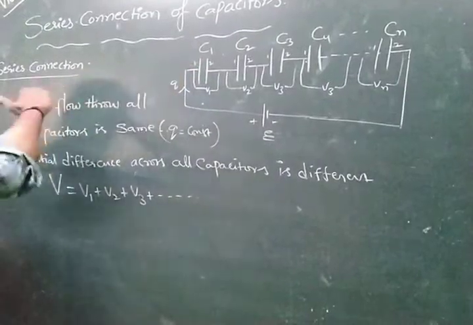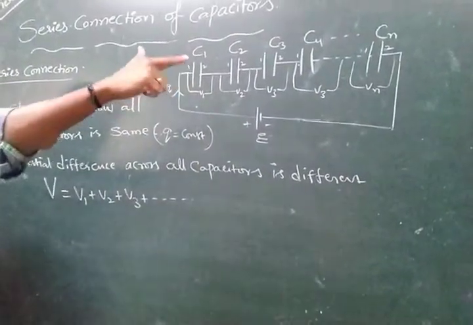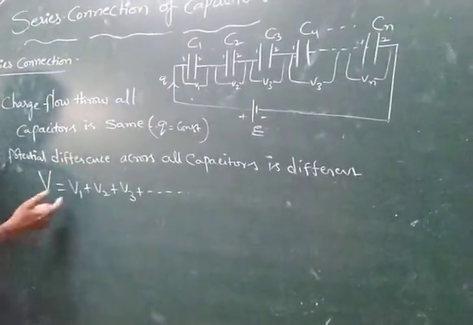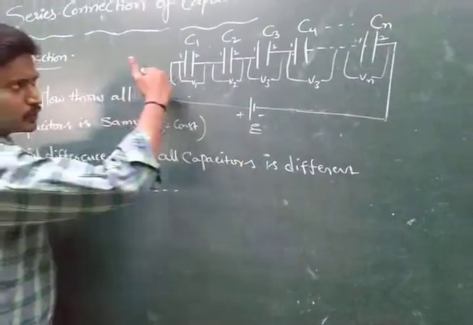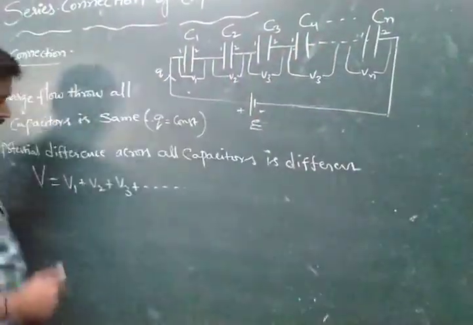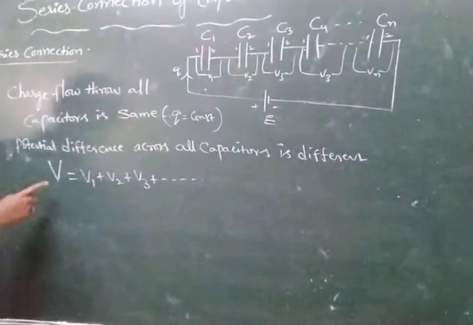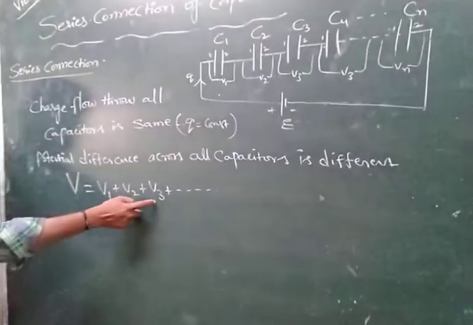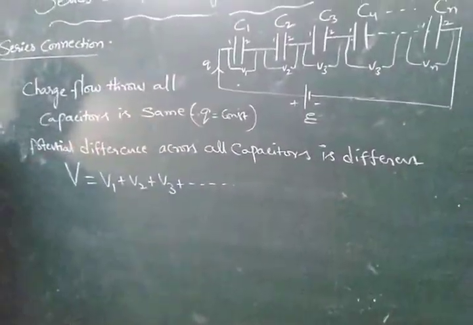Then the connection of pipe means water flow through all tanks is the same. Here V is equal to V1 plus V2 plus V3 and so on.